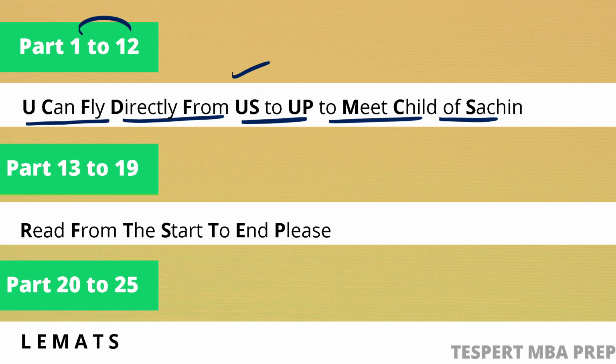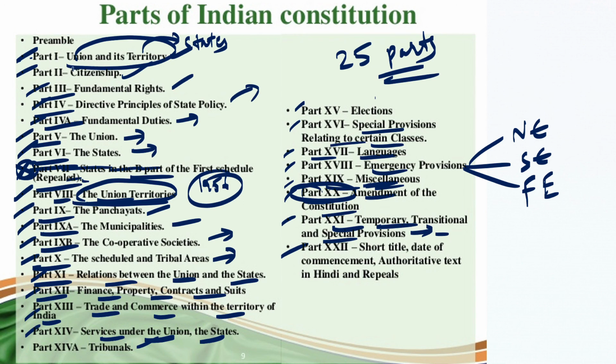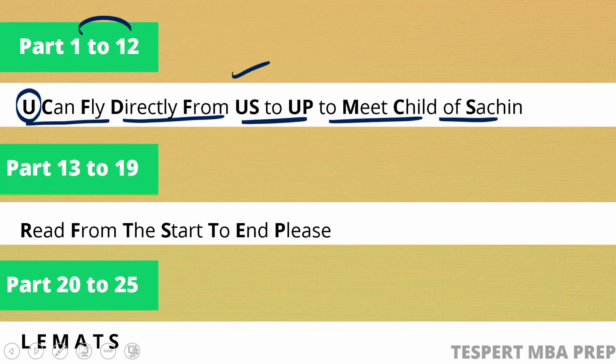All right, now I will explain how to correlate this. You can fly directly from US to UP to meet child of Sachin. Here U refers to union and territories. Now this C refers to citizenship. Some of the letters are in bold, right? So C refers to citizenship, F refers to fundamental rights, D for directive principles, and again F for the fundamental duties.